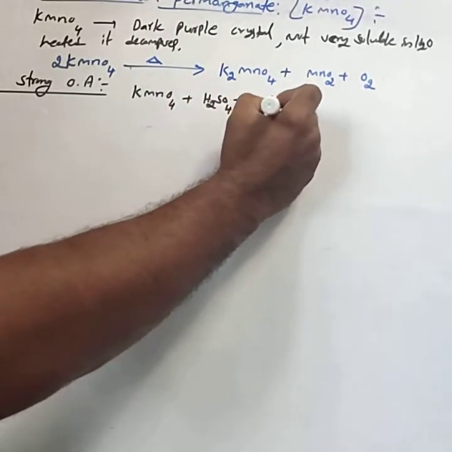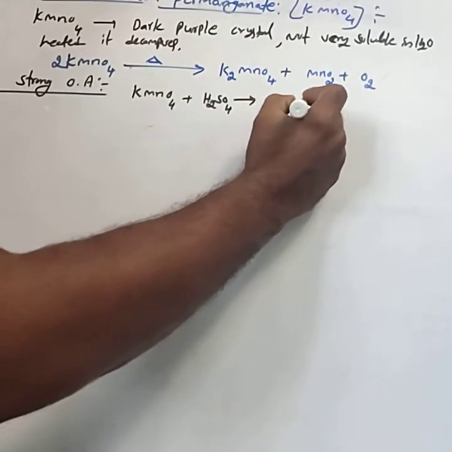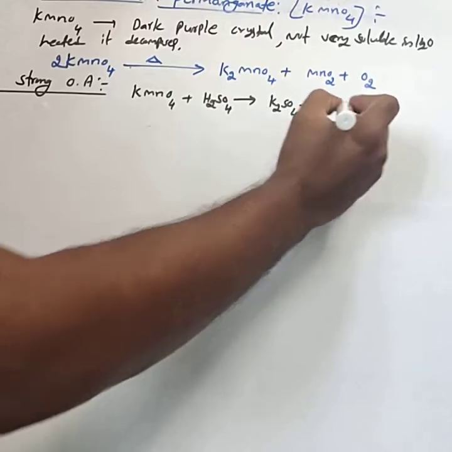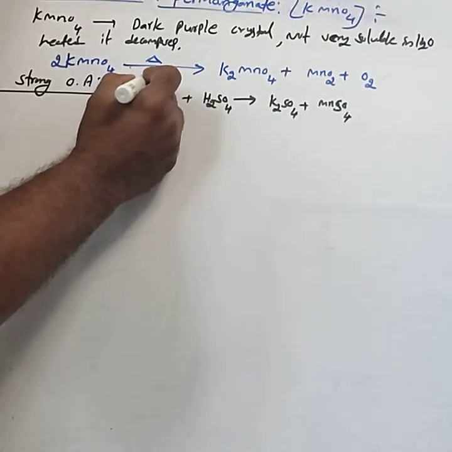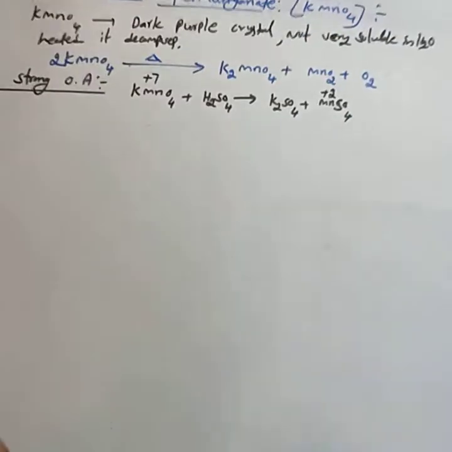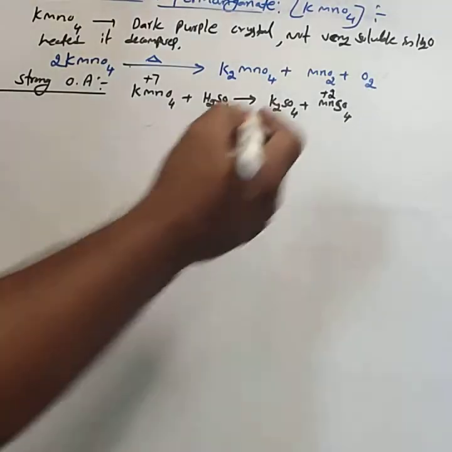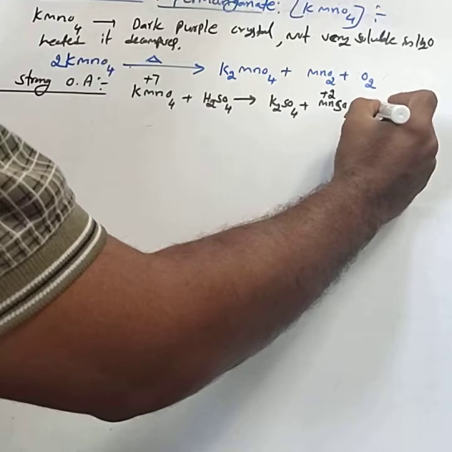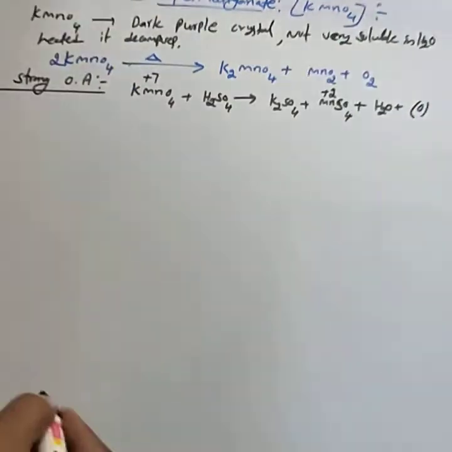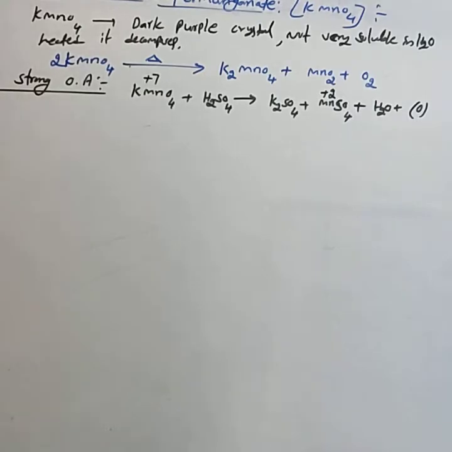It gets reduced to K2SO4 and MnSO4 in the acid medium. Here the oxidation state of Mn changes from +7 to +2. It reduces to MnSO4 and H2O, liberating nascent oxygen. Hence KMnO4 behaves as an oxidizing agent.